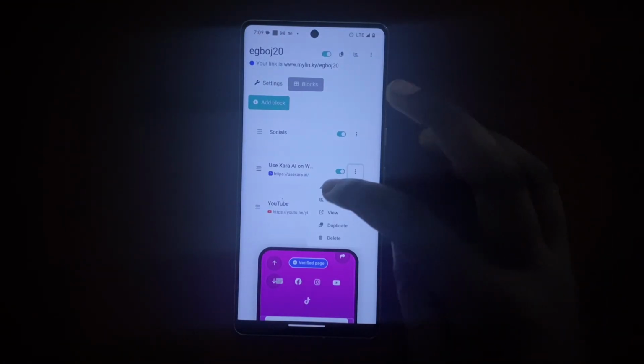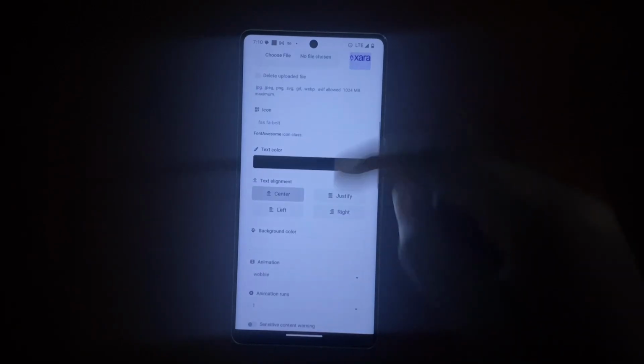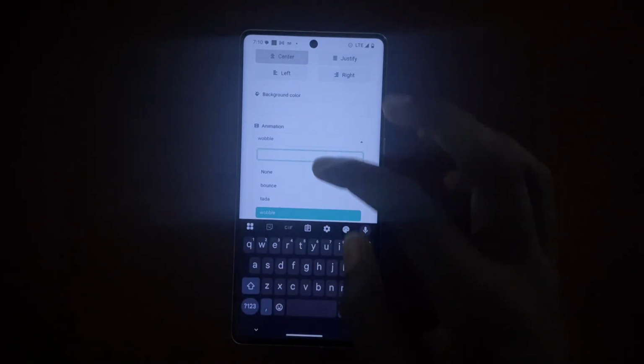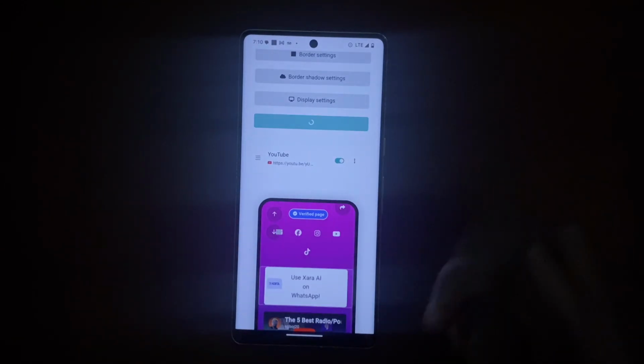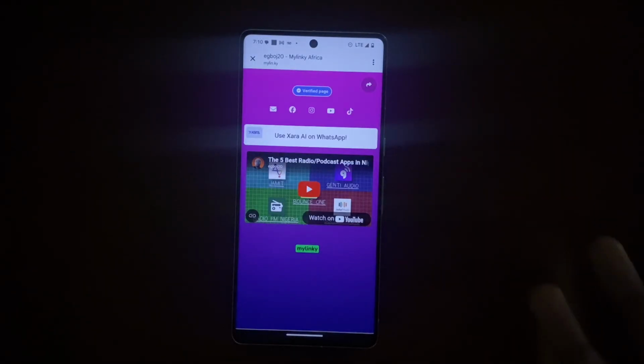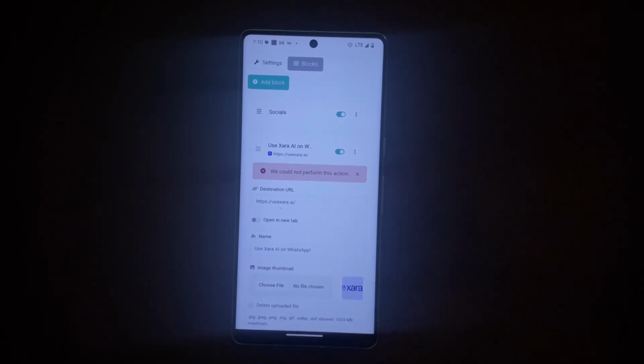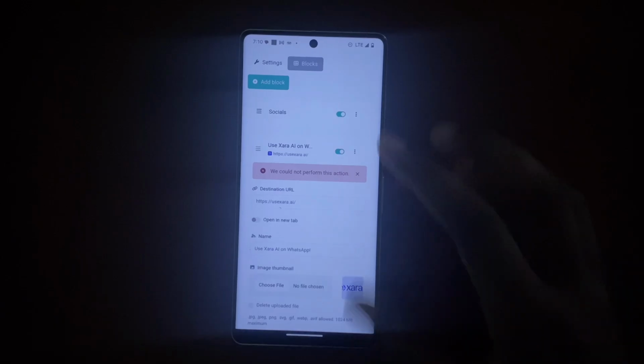It has this feature where, for example, if I want to edit this, I can edit different things for any block I have here. I can put a picture, I can change the text color, I can even give it an animation. As you can see, I made it wobble. I can make it swing and everything, and then I'll update it, and just watch this. Okay, we're going to come back here and I'll click to view it. Let's view. Watch. See, the animation is cool. Okay, so for some reason I noticed that I'm not able to save that. I can't update the animation for some odd reason.